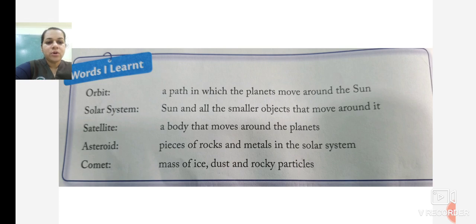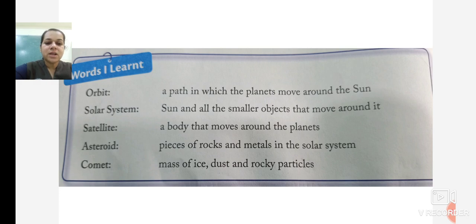Satellite, a body that moves around the planets. What is a satellite? A body that moves around the planets. Which are those bodies? Those are moons. A natural satellite means it is not created by human beings. It is created naturally.